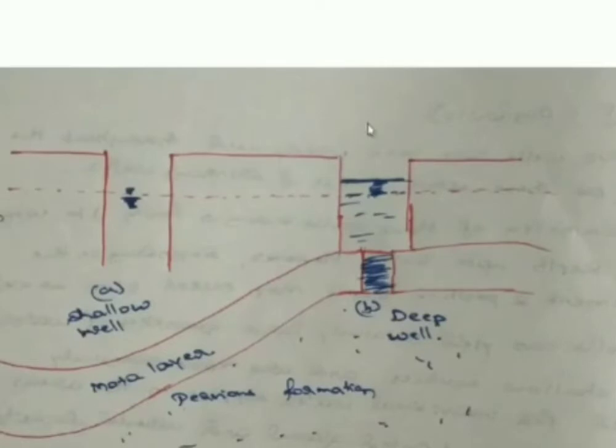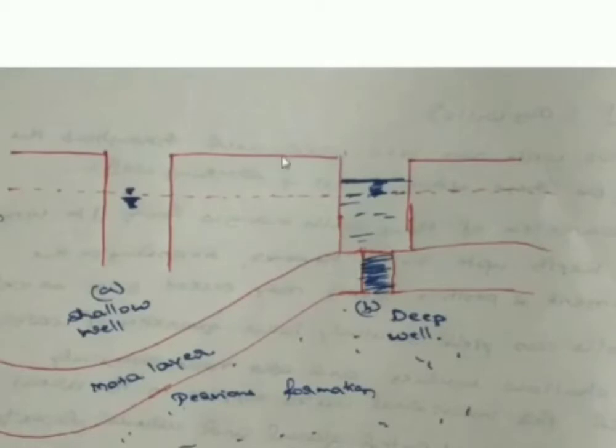This layer might be made up of some clay material, which will act like a supporting system. This deep well draws the water from the secondary aquifer that is present below this layer. That means the pervious formation present below the layer can also lead water to the deep well. That's why we call it a deep well. It has nothing to do with the depth, please understand. In a shallow well there won't be any supporting system, whereas in a deep well there will be. This is the major difference between the shallow well and the deep well.